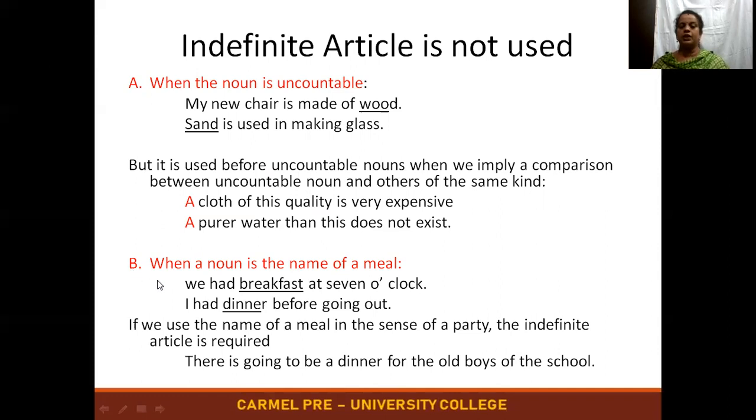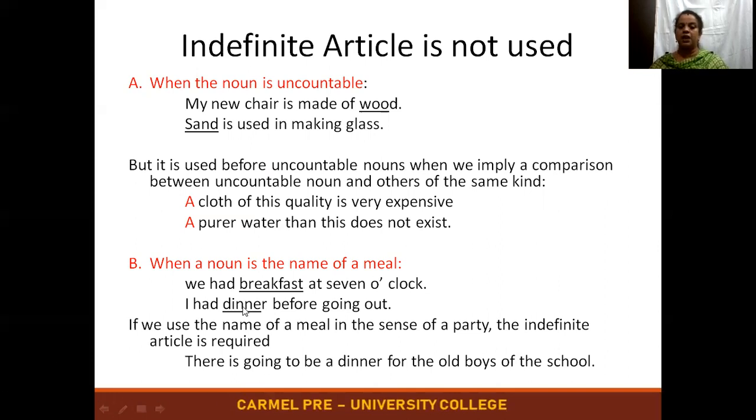So the next point is when a noun is the name of a meal. Like how I said before about the name of a person, we are not supposed to use the article a or the. The same way, before the name of a meal, it can be dinner or breakfast or lunch or brunch, anything for that matter, we are not supposed to use the article a. So don't use a breakfast or a dinner. It should be dinner or breakfast.